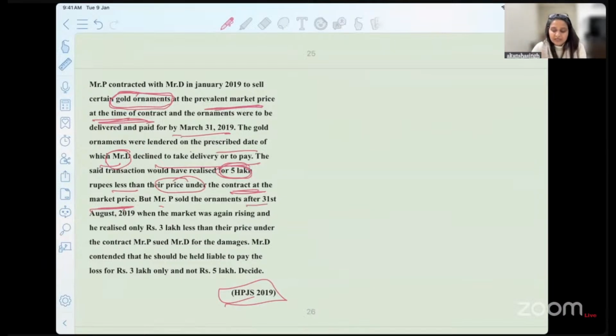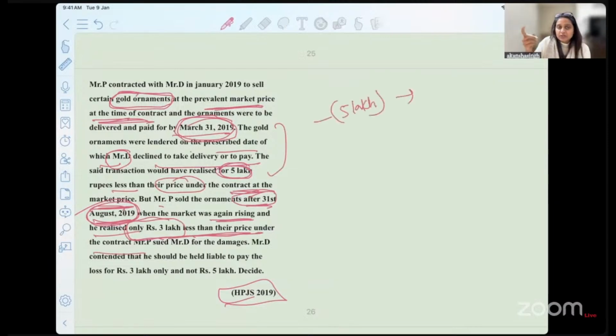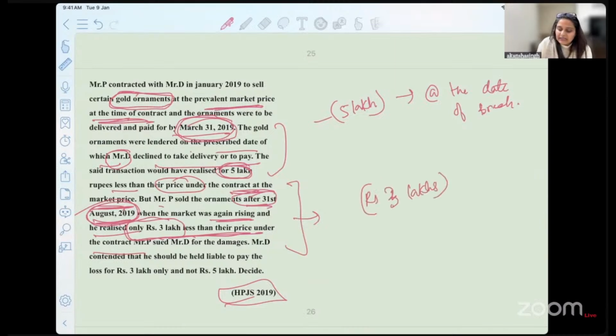Mr. P sold the ornament after 31st August. The delivery was 31st March. Mr. P waits till 31st August 2019 when the market again starts rising, and he only realizes 3 lakhs lesser than the price under the contract. So the loss could have been 5 lakh rupees had he actually sold it at the date of breach. But because he was smart and he sells it later, he only had to face the loss of rupees 3 lakhs at a later price.